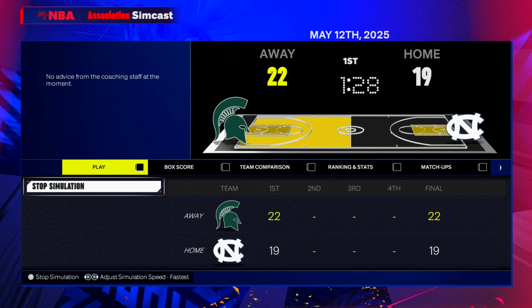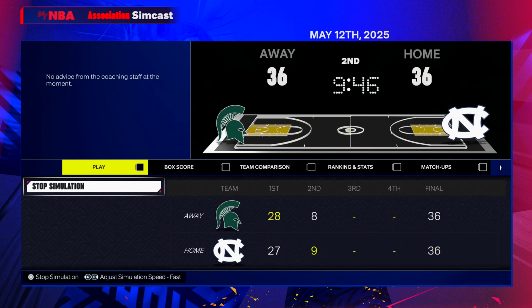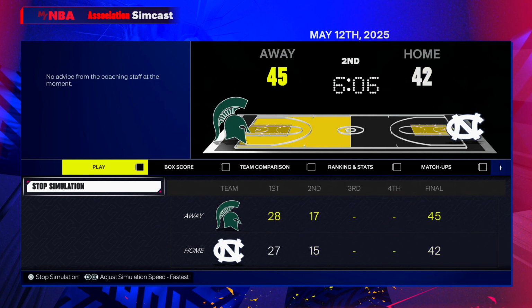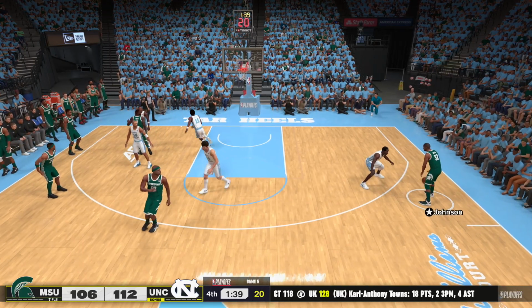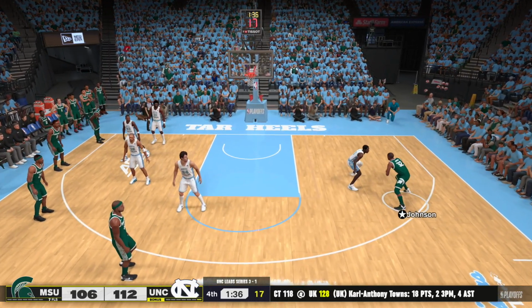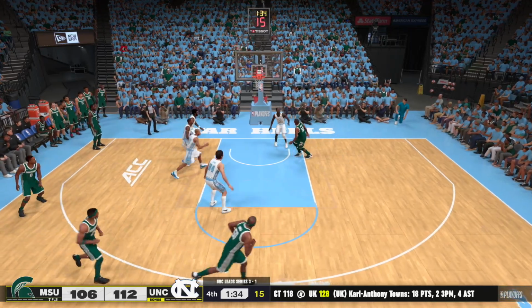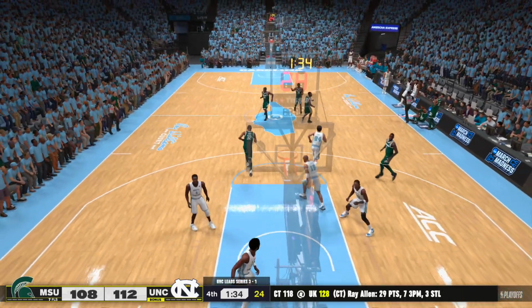Will UNC have the chance to take them down? They are up 3-1 in this series. Magic, do you have any magic to stay alive in your series? Oh, he's going to need it. He's going to need some magic on the road, down 6, a minute 40 left. Magic is ISOing. He's saying, I got this, boys. I think that's Walter Davis trying to defend him. Emphasis on trying because he did not.